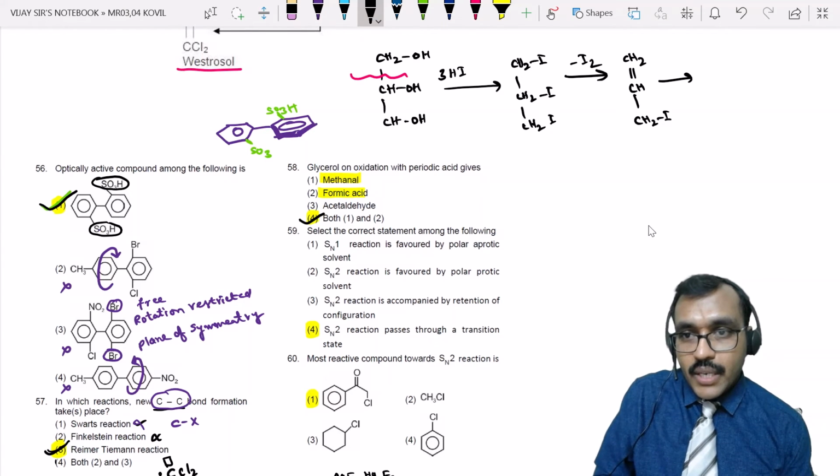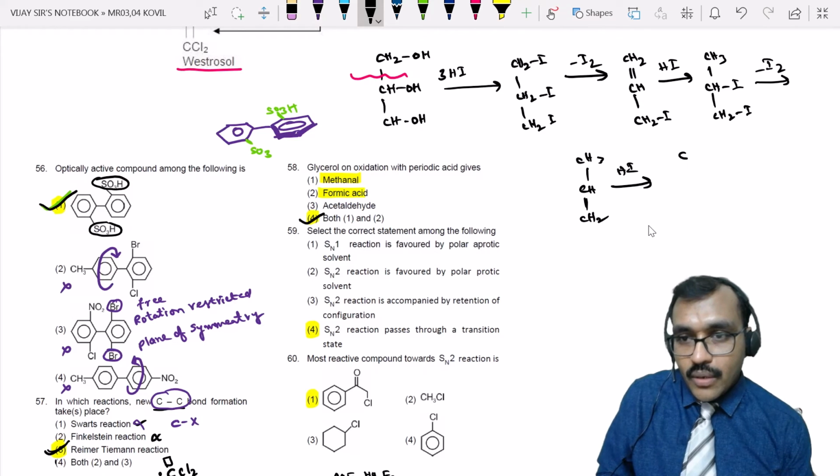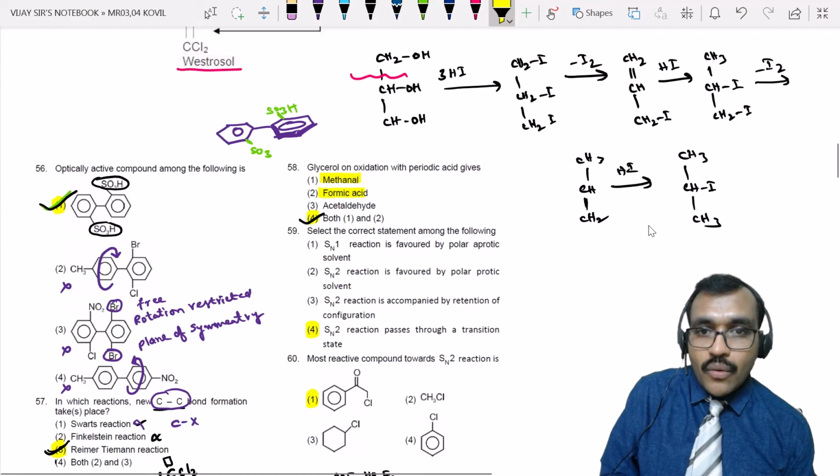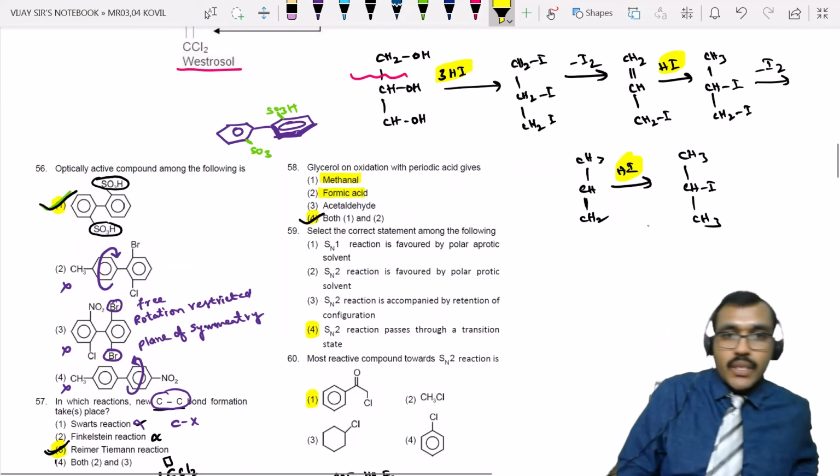Then again HI will react, forming CH3, CHI, CH2I. Again I2 is lost, forming CH3, CH double bond CH2, which reacts with another mole of HI, finally forming CH3, CHI, CH3. This is the product. So totally 5 moles of HI are used here, right?